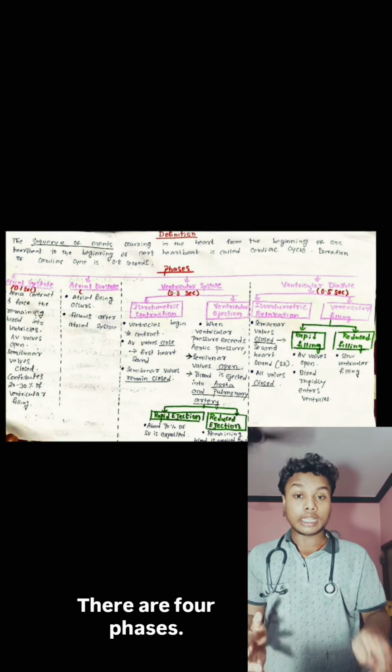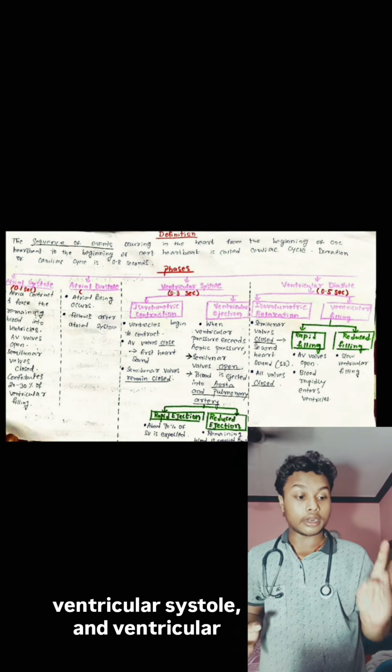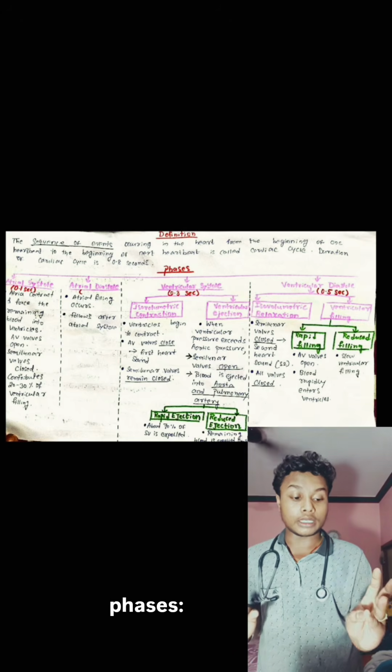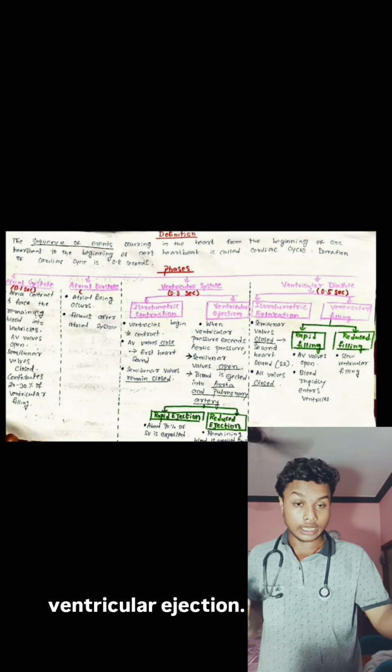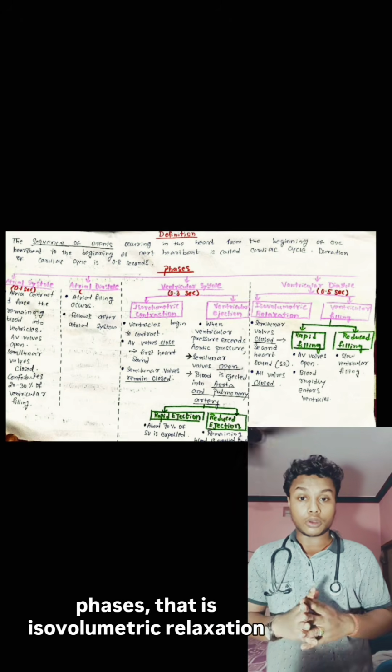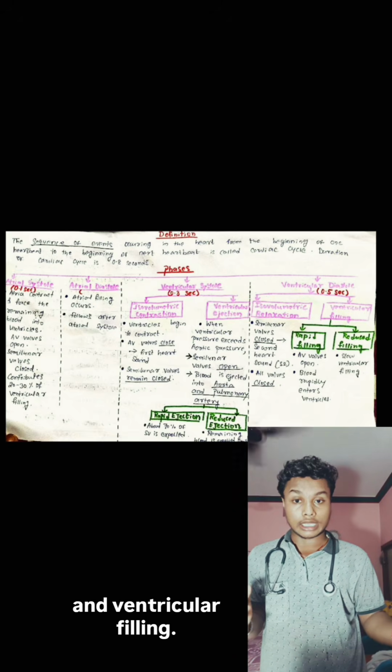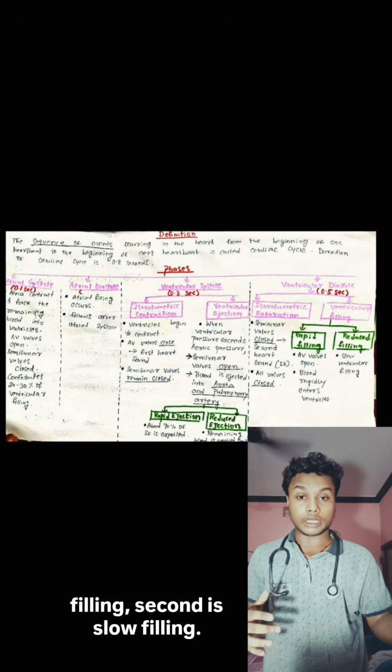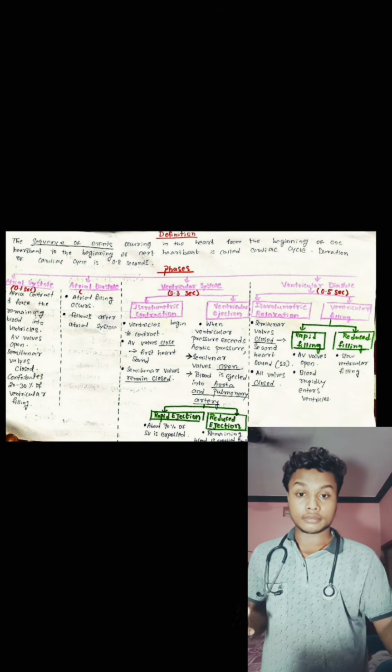Now, what are the phases of cardiac cycle? There are 4 phases, that is atrial systole, atrial diastole, ventricular systole, and ventricular diastole. In ventricular systole, we have 2 phases: isovolumetric contraction and ventricular ejection. In ventricular ejection, we have another 2 phases, that is rapid ejection, second slow ejection. Now, ventricular diastole also has 2 phases, that is isovolumetric relaxation and ventricular filling. The ventricular filling phase has another 2 phases, that is rapid filling, second is slow filling.